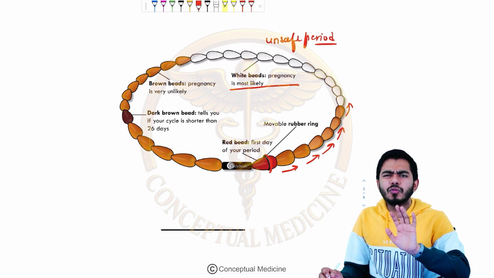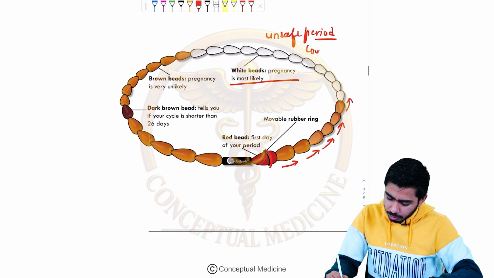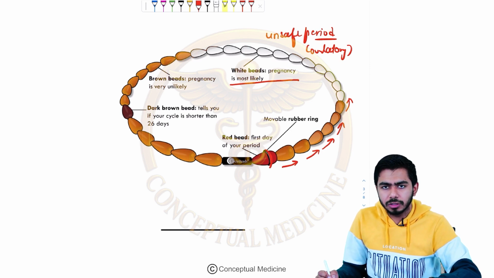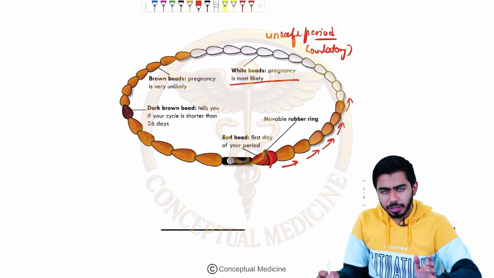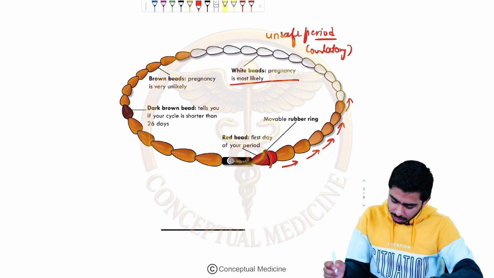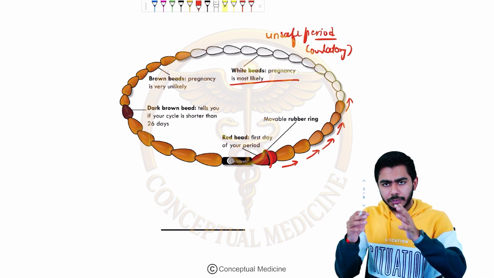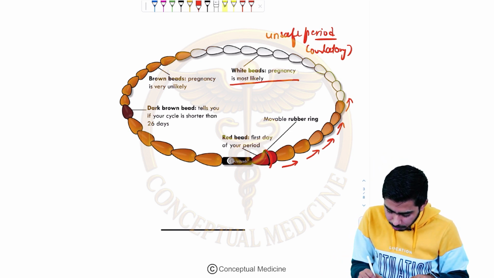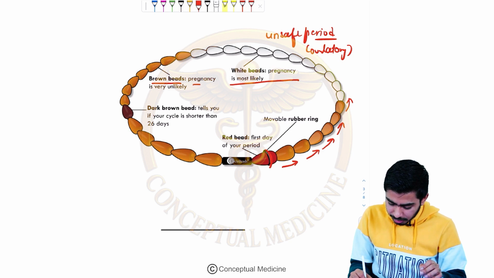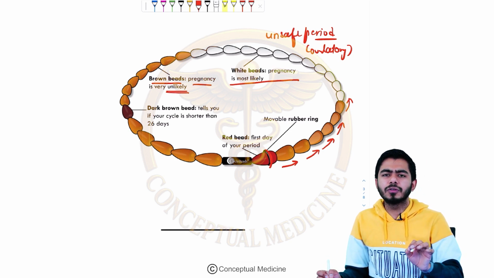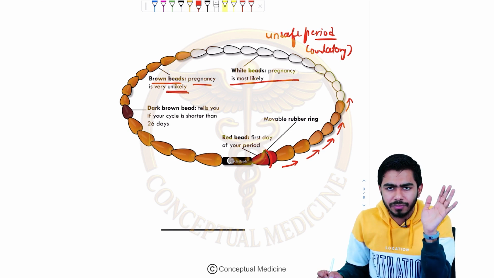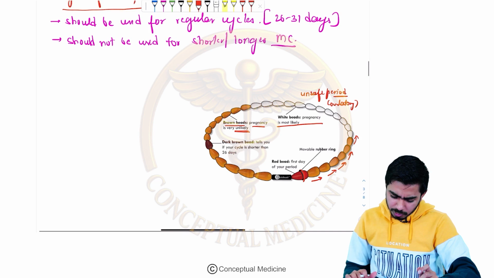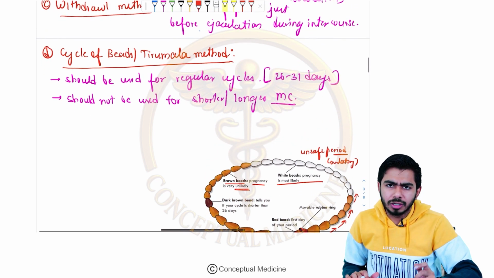This is probably the ovulatory period, where if the woman has intercourse at this point of time, she might get pregnant. So this is the unsafe period. Otherwise, the period before the ovulatory phase is the brown beads. In the brown beads, pregnancy is very unlikely. So at this point in the menstrual cycle, they might have intercourse while avoiding pregnancy. So this is a method of contraception for those people who are not much educated.